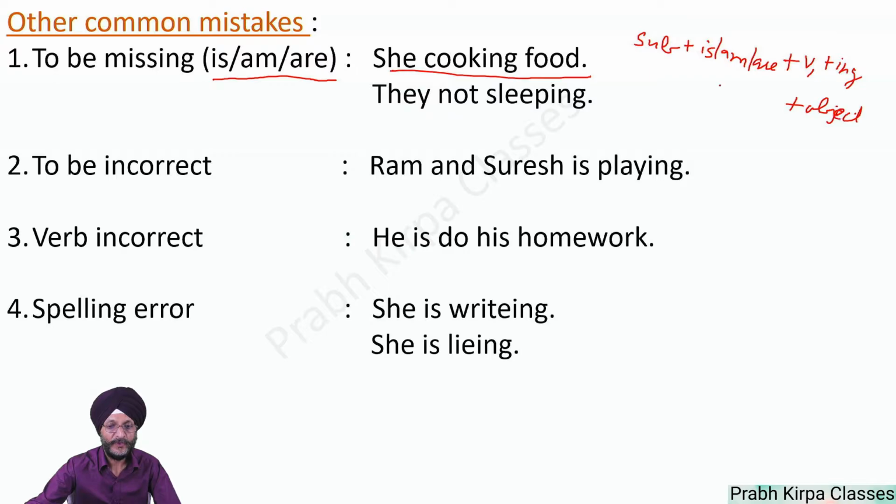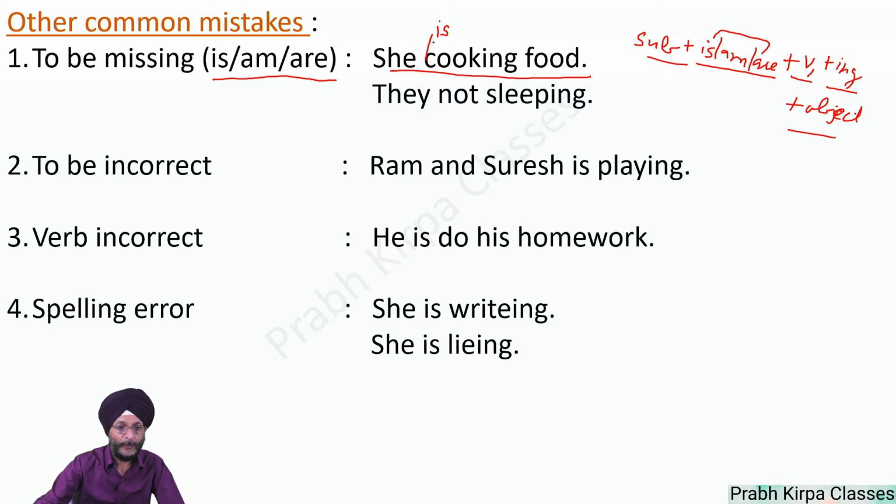So subject here is she, so any of this is, am, are is missing. So it is she is, V1 is cook, ing has been added, object is there. So the only problem with this sentence is that is is missing.